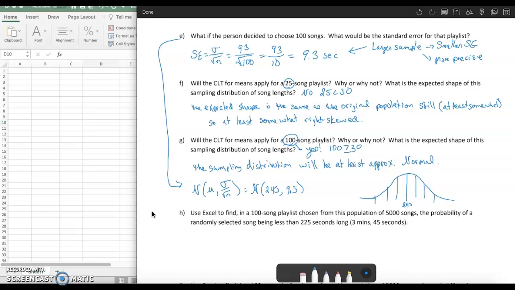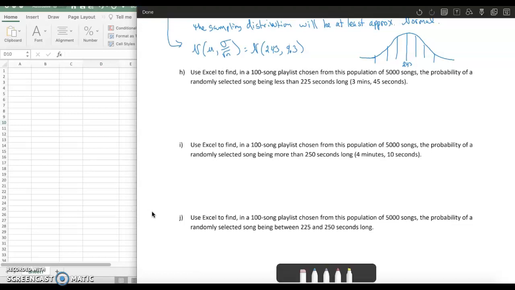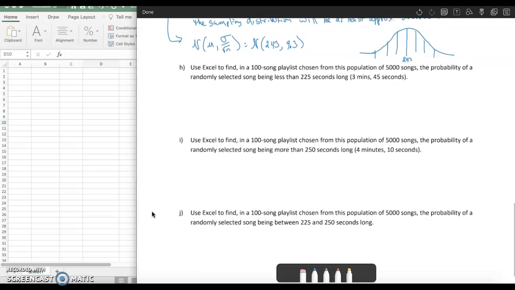Okay. Since the central limit theorem does actually apply, now we are able to use Excel to find, in this 100 song playlist chosen from this population of 5,000 songs, the probability that a randomly selected song in the playlist is less than 225 seconds long. Let's give ourselves a visual.